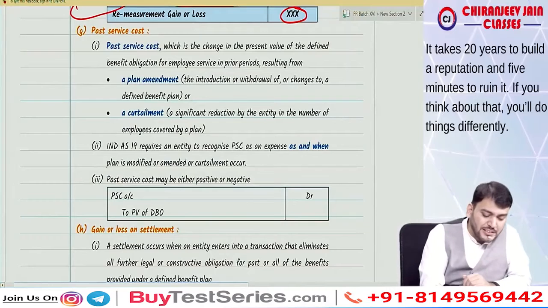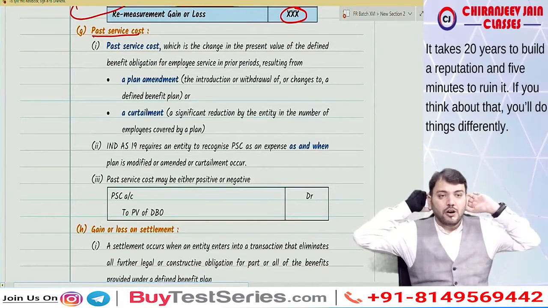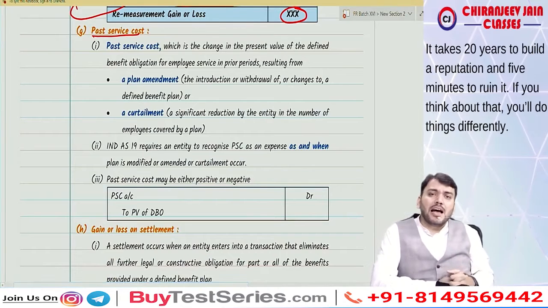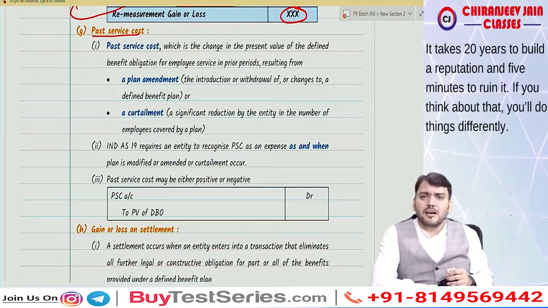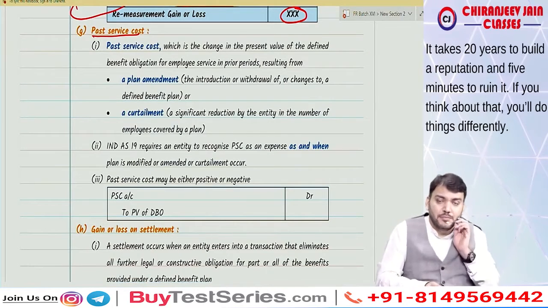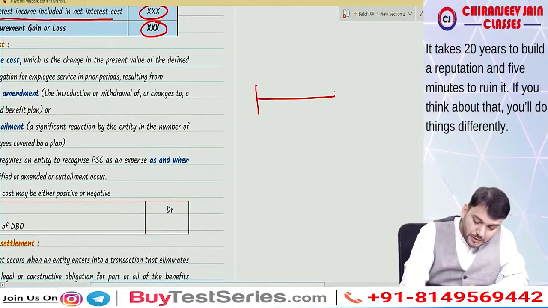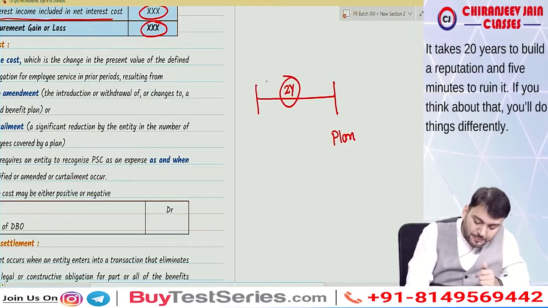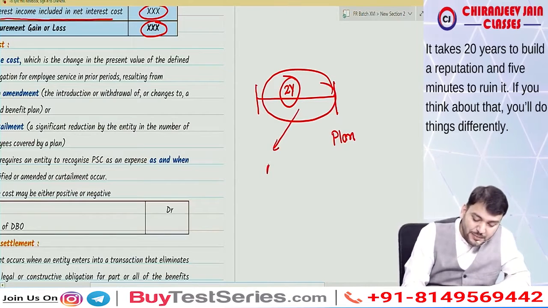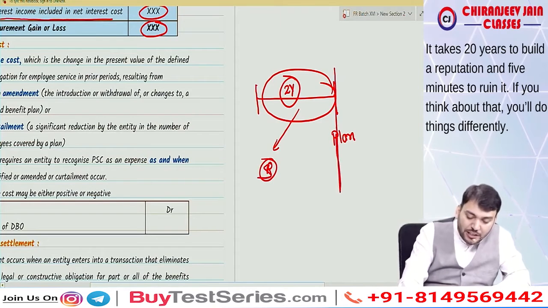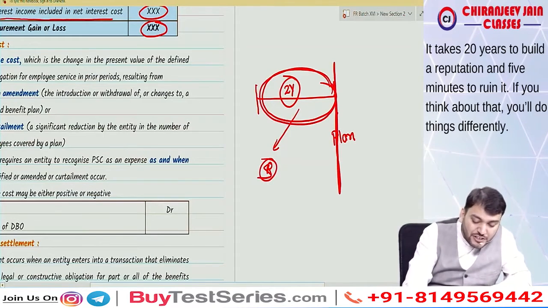Now coming to the past service cost. Now whenever a plan is amended or modified, or any plan is introduced for the first time, correct now? Just try to understand. Suppose you introduce a plan at this point of time and 2 years have already expired. For these 2 years the employee has already rendered services, correct now? So on this date when you introduce a plan, there will be some past service cost.